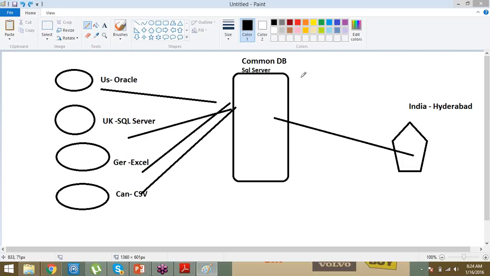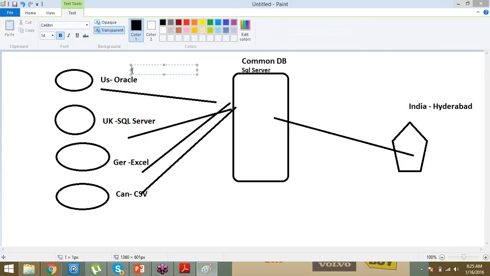So basically, this is how I explain the problem statement and how we can arrive at the solution. The problem was getting data from a variety of sources, and we solved it by introducing a common database. Next, let's analyze whether we can enhance this solution and make it better. Let's take a scenario, where I can show the problem in the current solution.